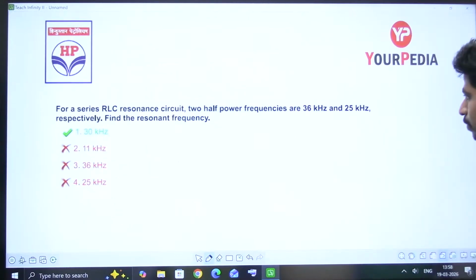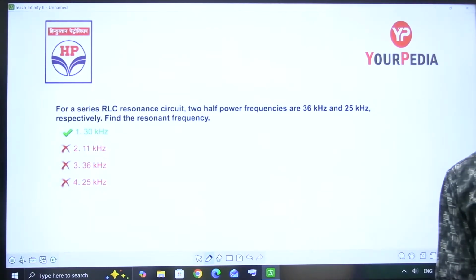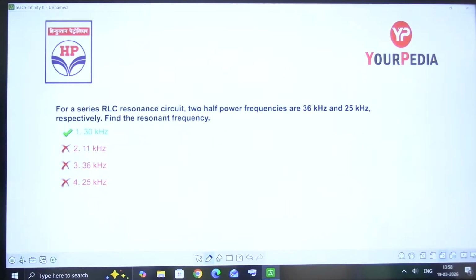Next. For a series RLC resonant circuit with two half power frequencies 36 and 25 respectively, find the resonant frequency. This is a direct formula based question. I'm giving you 1 minute. All of you solve it and give me the answer in the chat box.